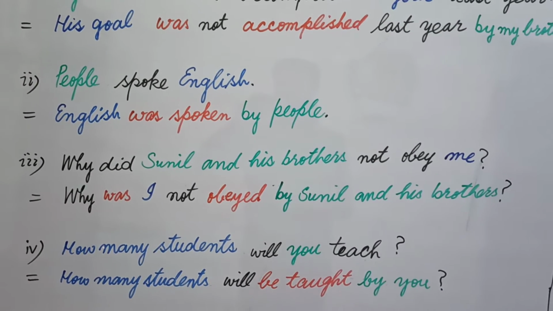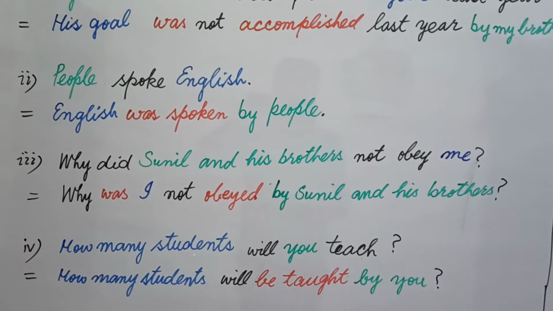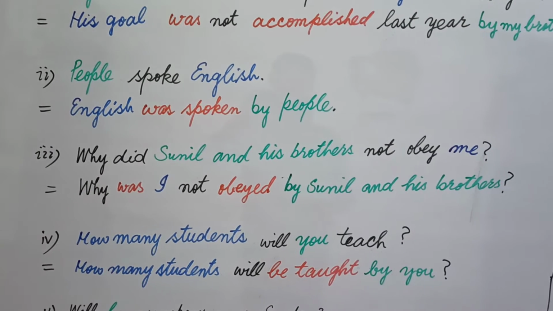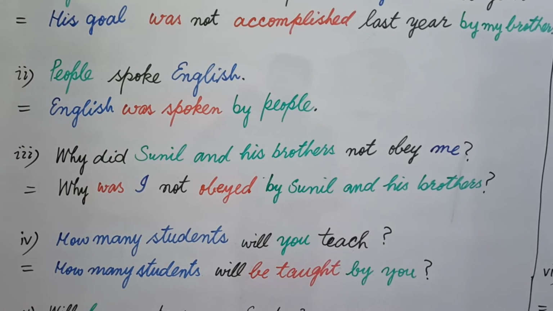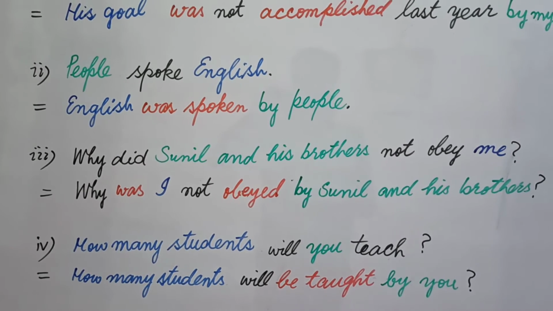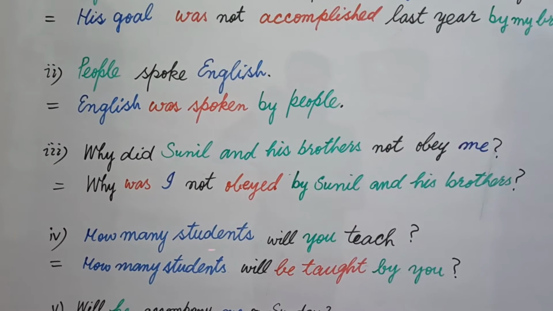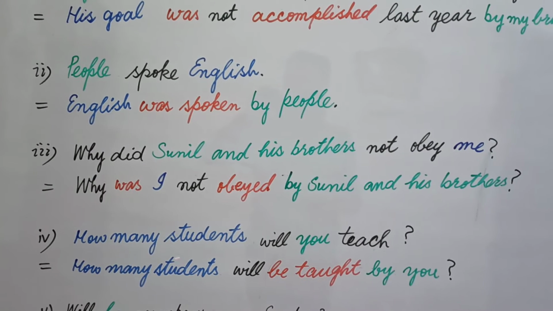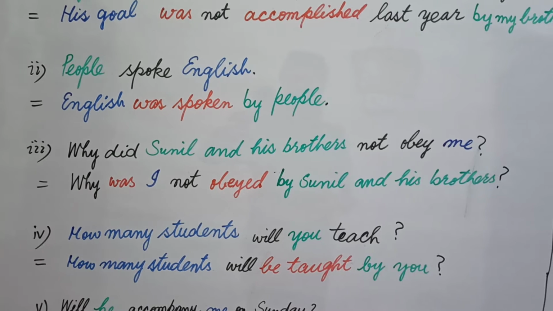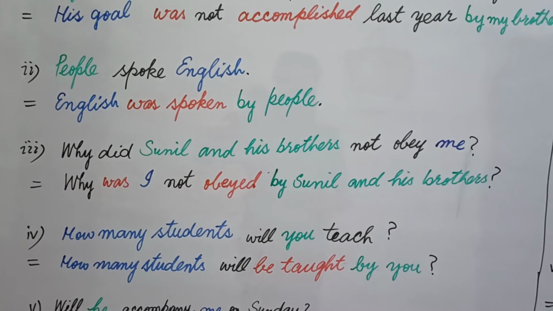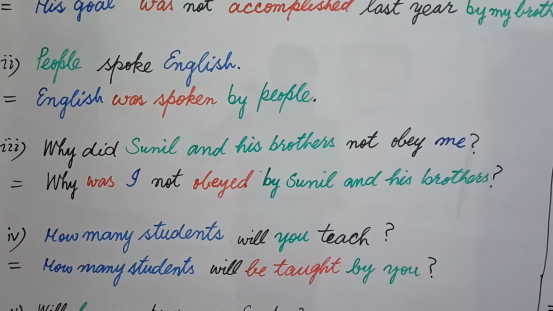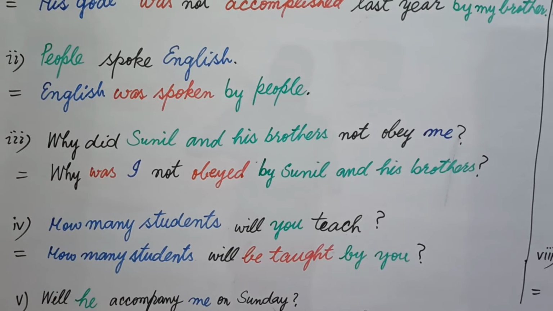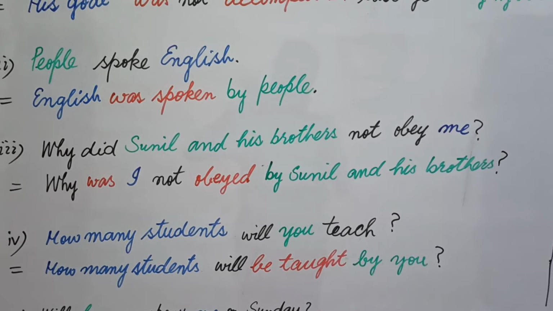This how many is an interrogative adjective, and it is connected with a noun. In this way these three words are used in the objective case. So your object is written here, and this question word will also be included with the object, and your object is how many students, which will now be taught, and this subject you will write at the end of the sentence. How many students will be taught by you?